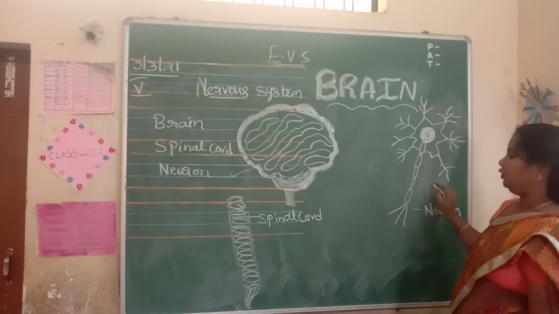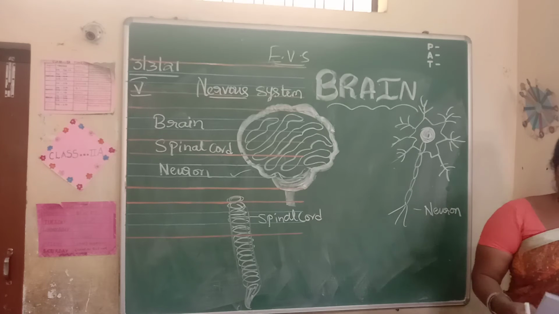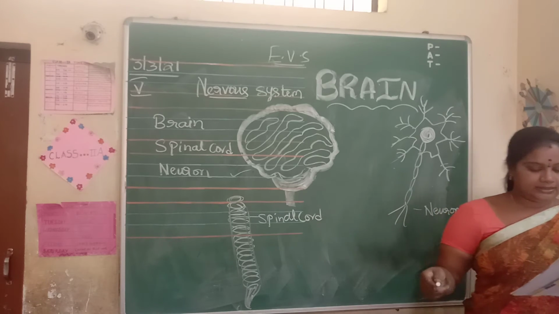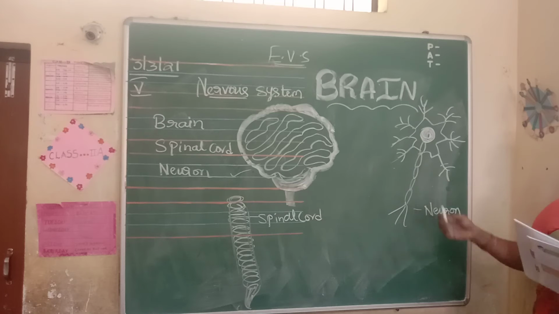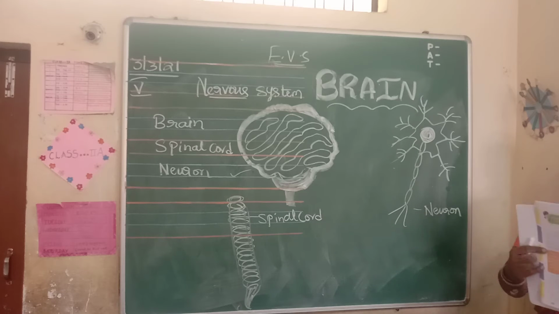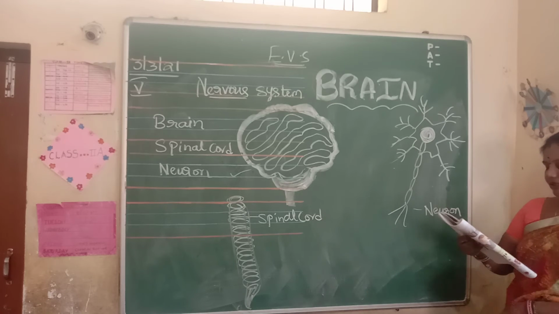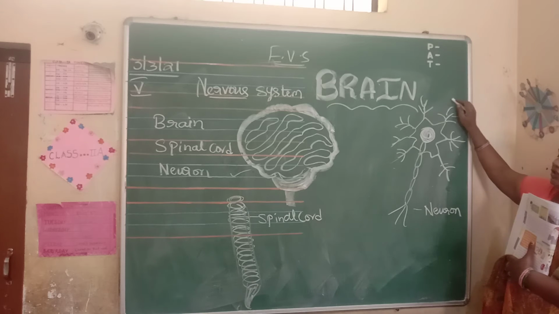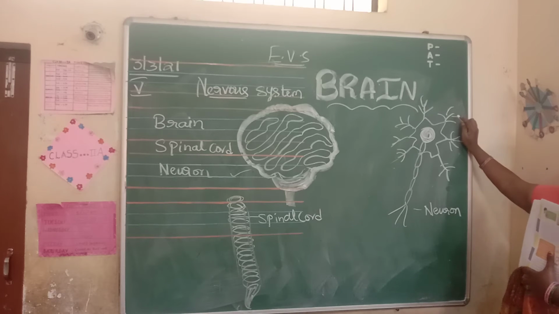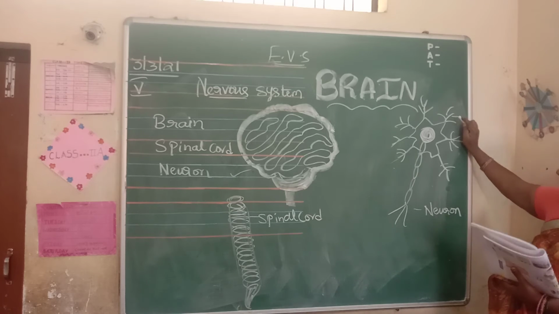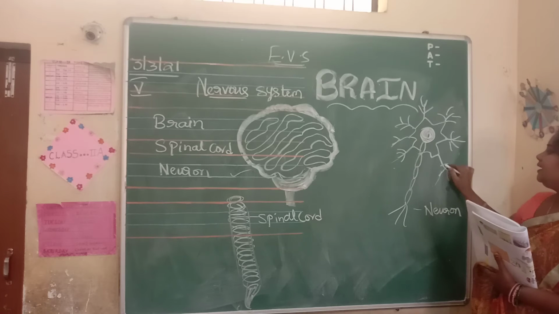Next, it is this hair-like thin structure. It is called a neuron. What is a neuron? Neuron is the basic unit of the nervous system. It is made up of millions of cells that are called nerves.